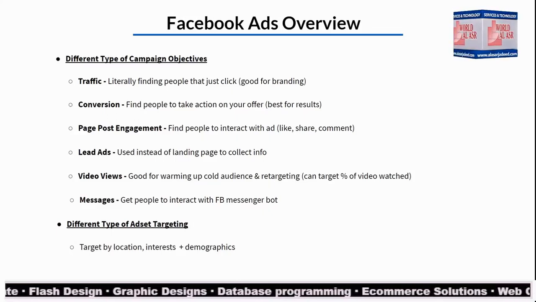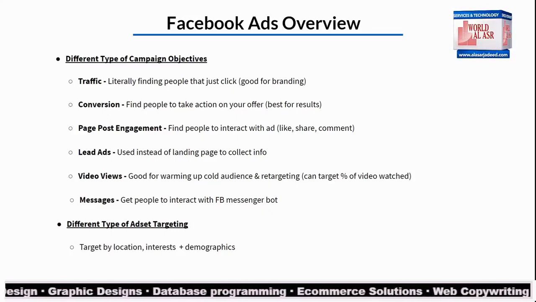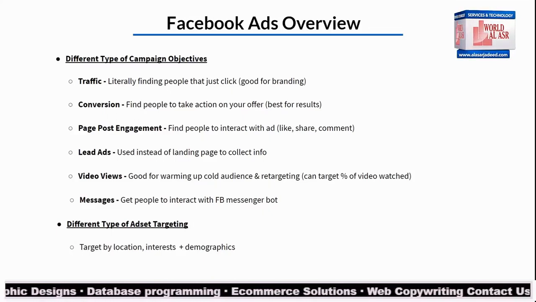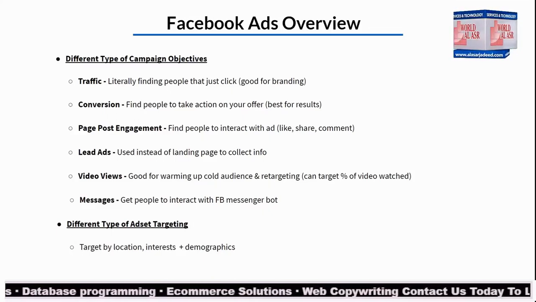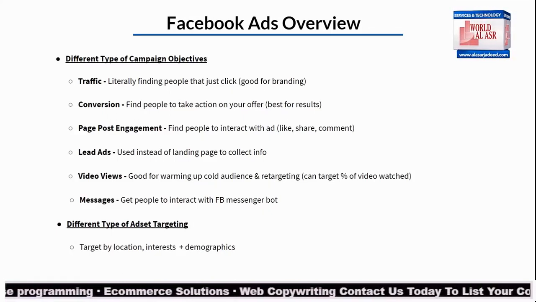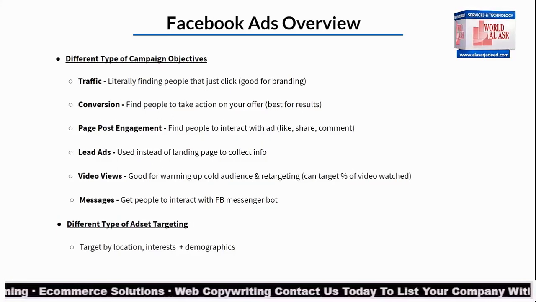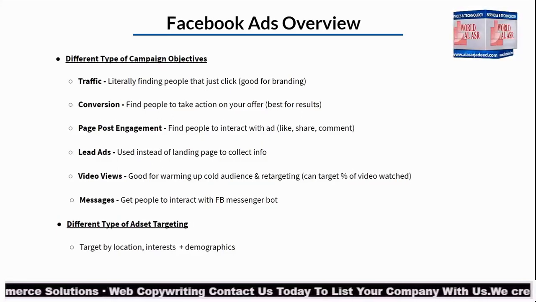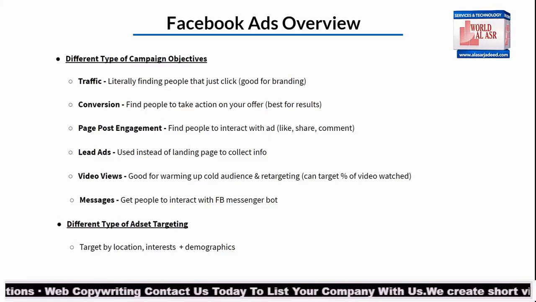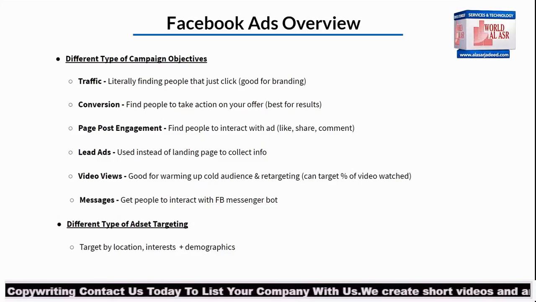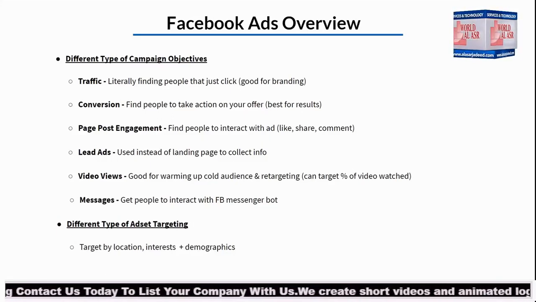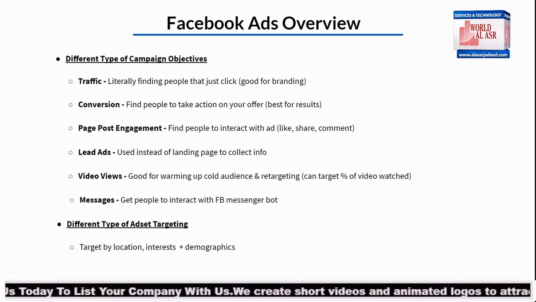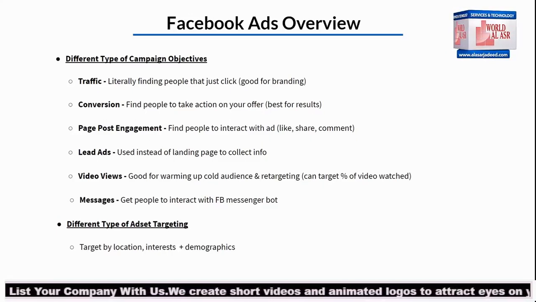But you want to let Facebook do its thing. Let Facebook gather the data, gather the clicks, gather the views, and then it's going to continue to show the ad to more people that are actually fitting that characteristic. And so if XYZ type of people are engaging with your ads, it's going to go out and find similar people to continue to show your ad to, so you can continue to get those engagements, right?